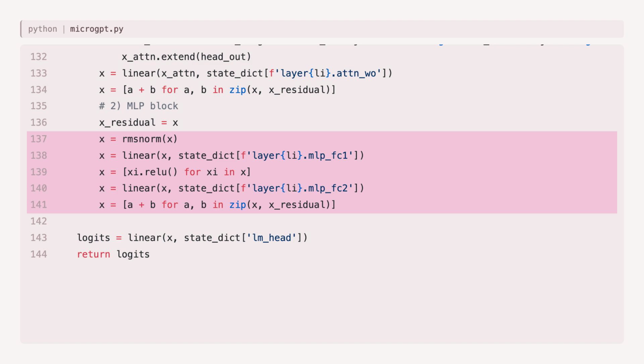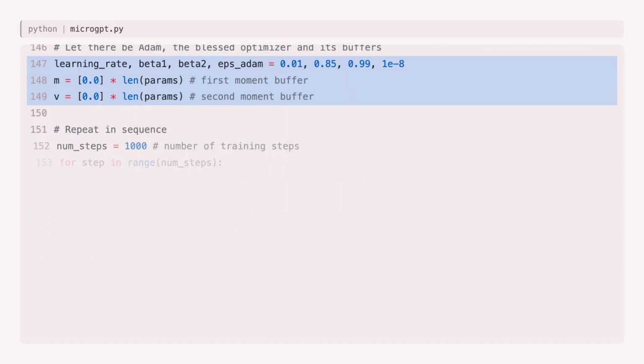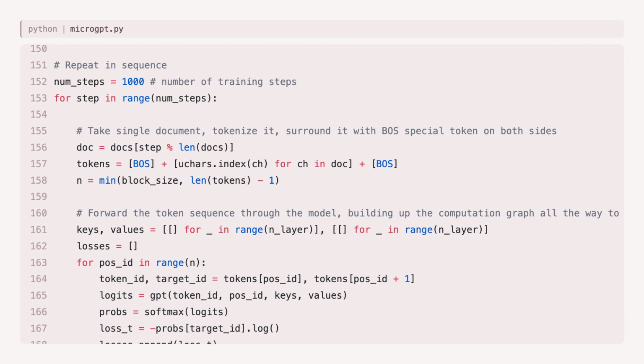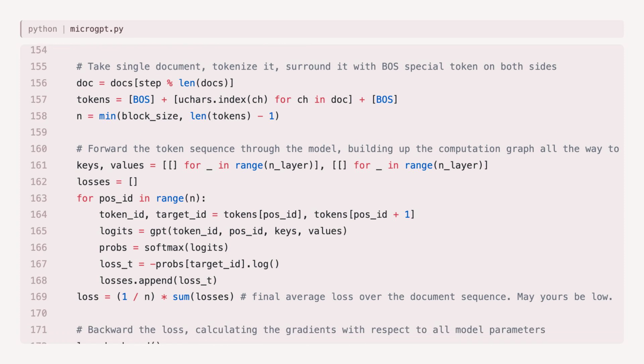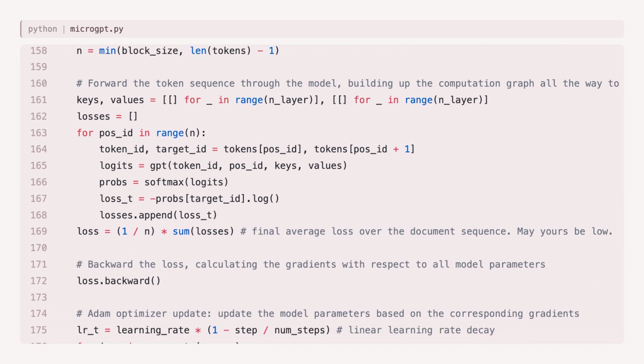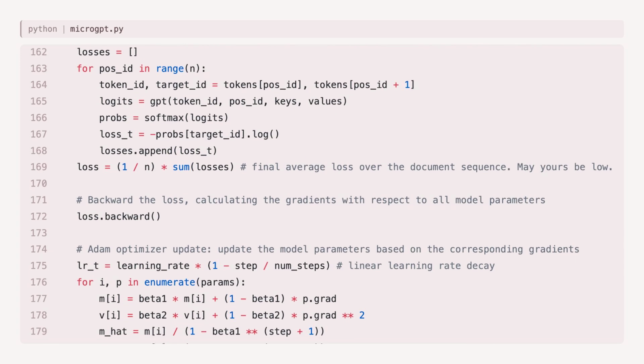After attention, a residual connection, add the input back. Then the MLP: expand to 4x width, apply ReLU, compress back down, another residual. Finally, project to vocabulary size to get logits, raw scores over what token comes next. Now we teach it. The Adam optimizer, the same one behind every frontier model, in 7 lines. Momentum, RMS scaling, bias correction, learning rate decay.